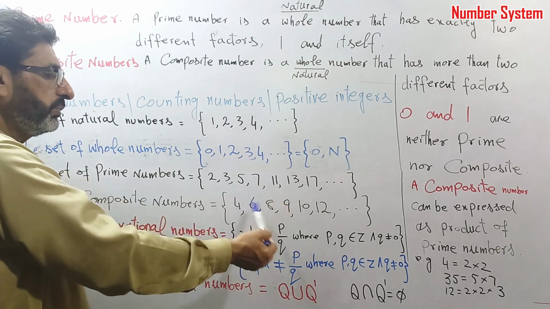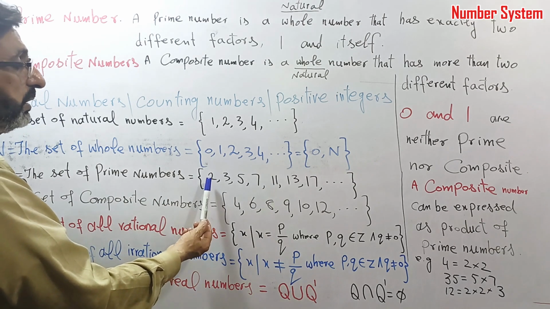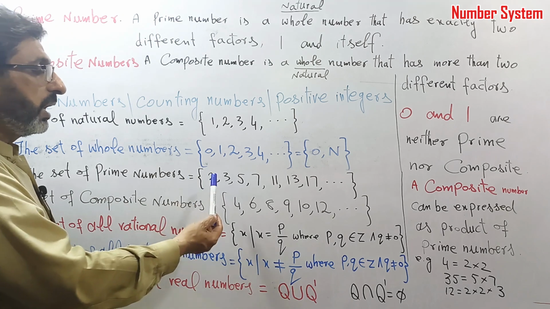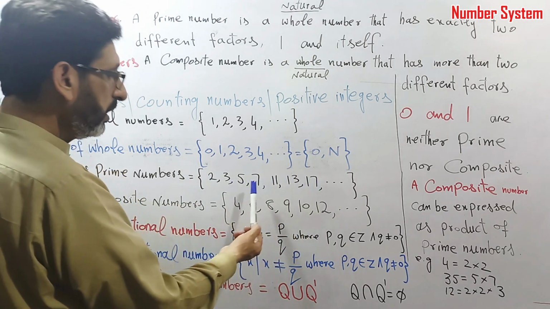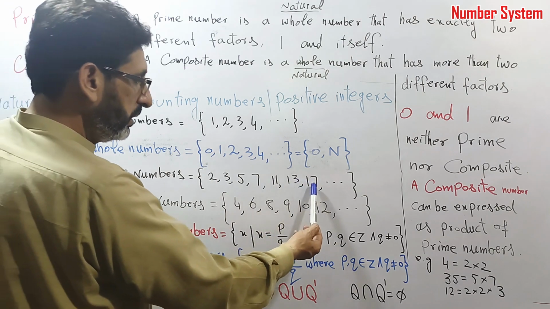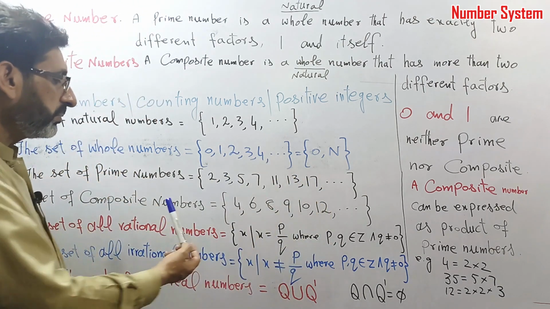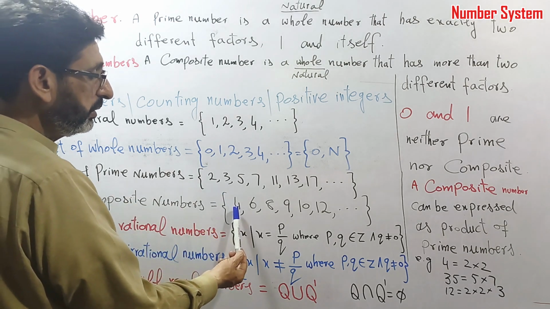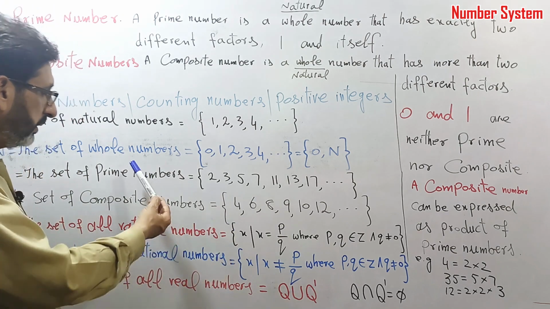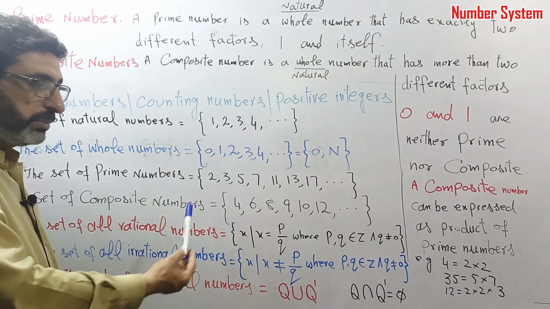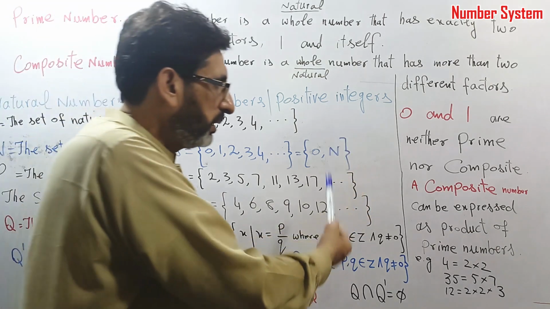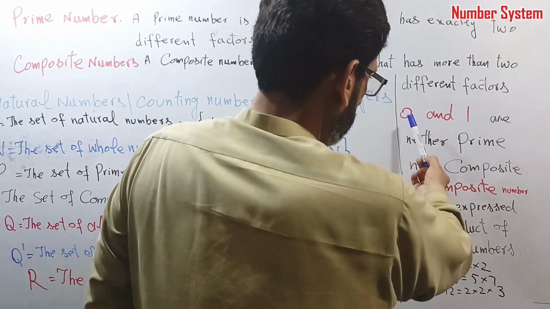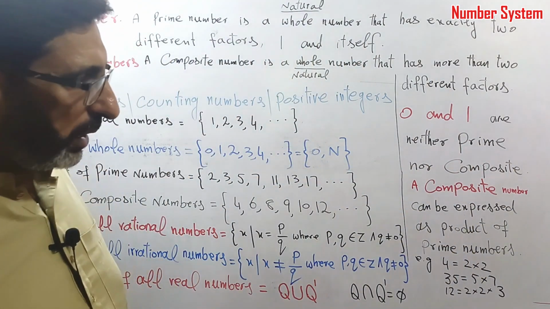These are always positive. The smallest prime number is 2, and 2 is the only prime number which is also an even number. All other prime numbers are from the set of positive odd integers. Composite numbers: the smallest composite number is 4, and these two kinds of numbers, prime numbers and composite numbers, are always positive. One important thing: 0 and 1 are neither prime nor composite. These two integers are neither prime nor composite.